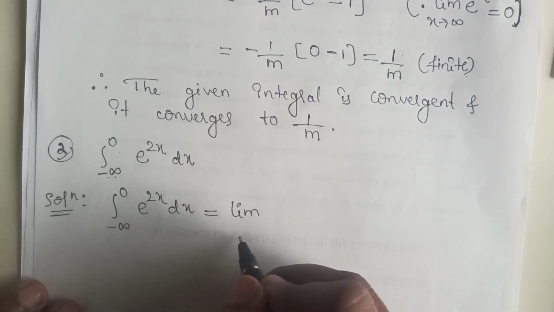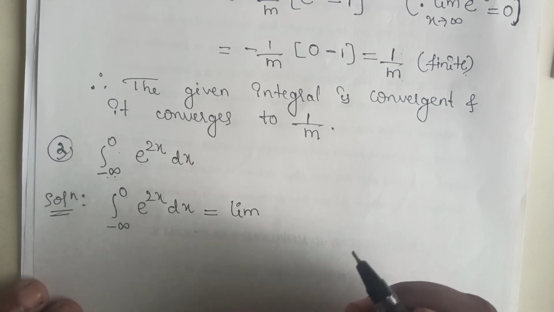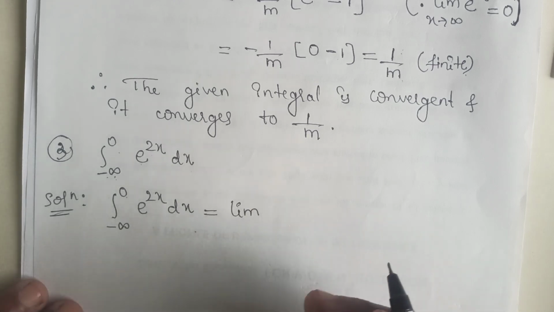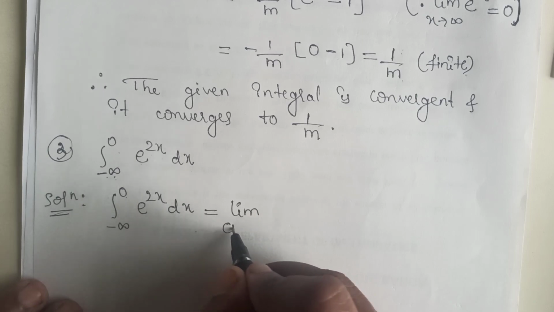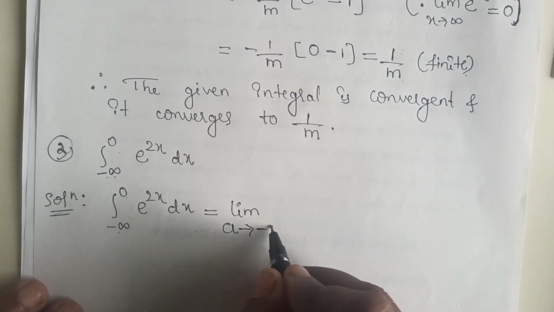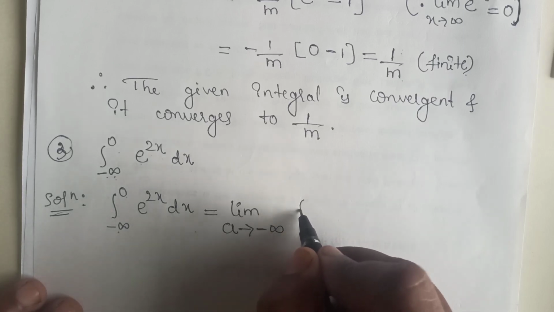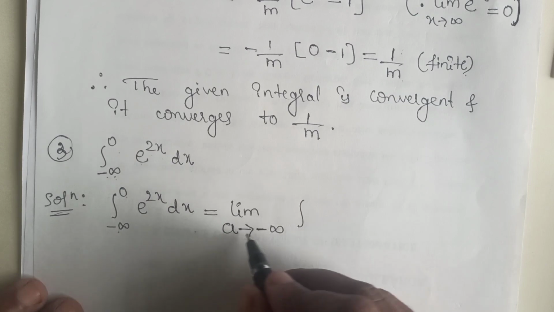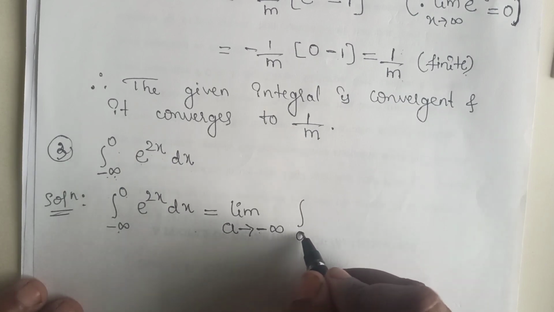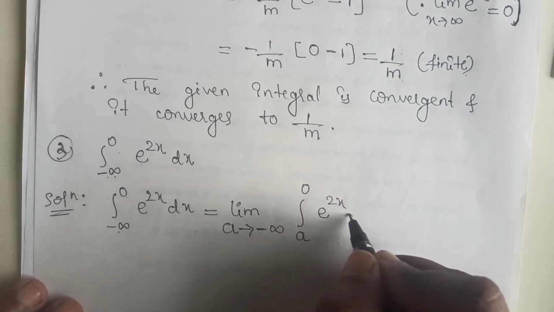You can use a only, or you can use t, b and so on, whichever variable you want. Here I will use a tends to minus infinity. Now keep this integral as it is. In the place of minus infinity I will write a to 0, e raised to 2x dx.